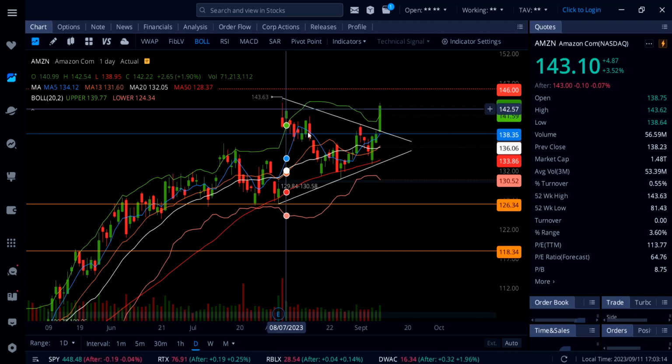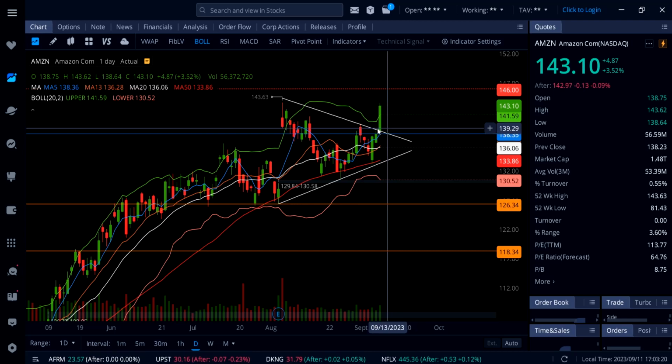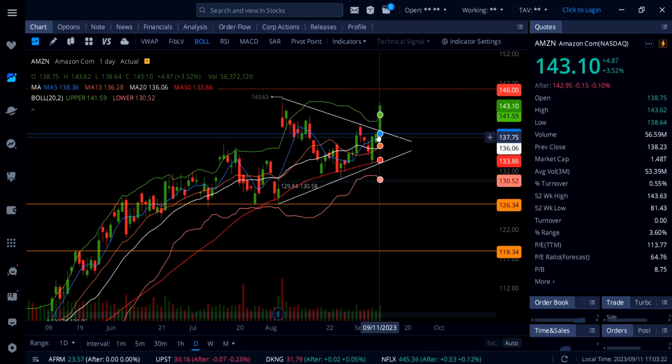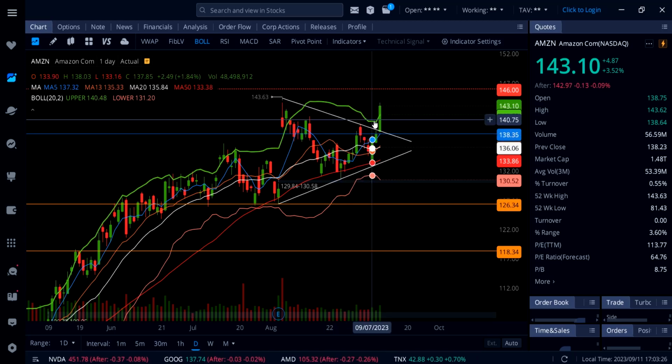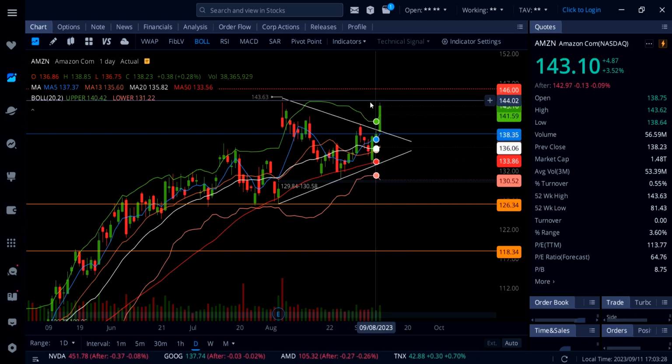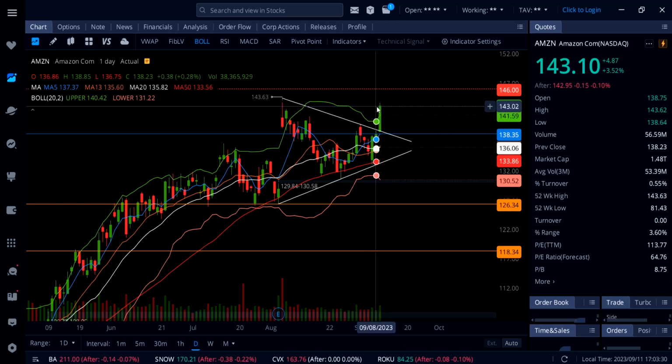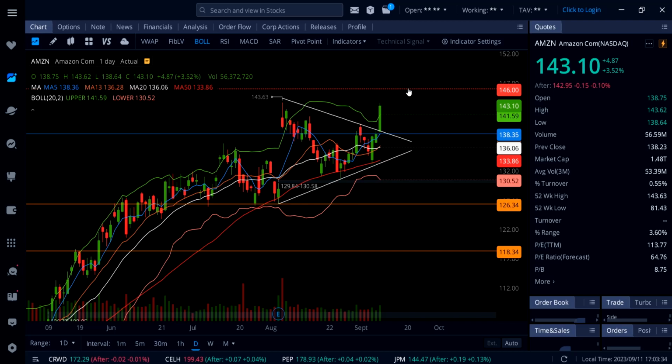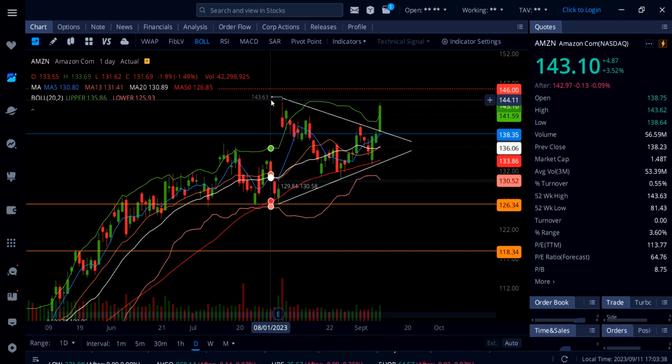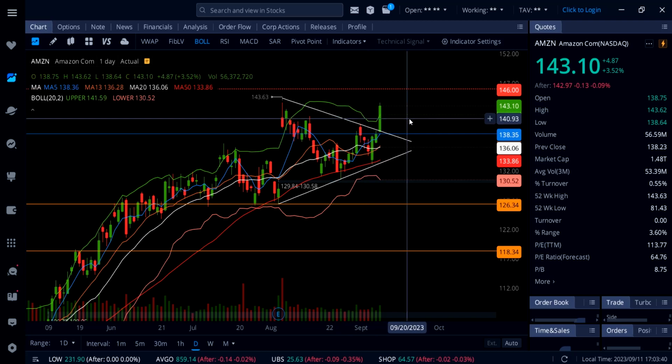We could see some downside in the short term, possibly coming down and retesting 138 to 140 right here. This breakout channel here on Amazon would allow this Bollinger Band to expand up to 146, and then you're going to see a breakout, retest, and then moving higher up to 146. Now if Amazon cannot break above 143.63, you're going to see a pullback as early as tomorrow down here on Amazon.